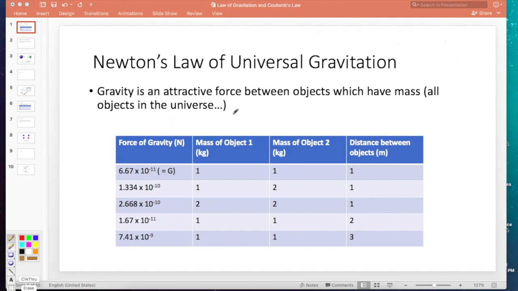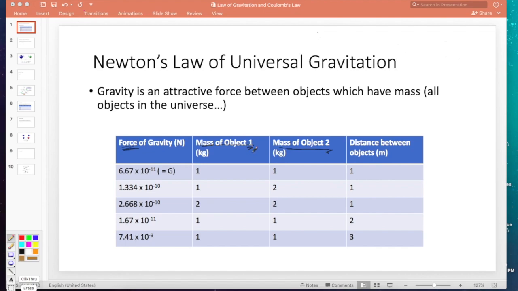So let's say that you are setting up an experiment, and here's some data that you've collected. You're trying to figure out the size of the force of gravity and what affects it. So the force of gravity may be your dependent variable. What does it depend upon? How is it related to other variables? Well, we know from the definition that gravity is an attractive force between masses, and that the object's mass plays a role. So maybe you're going to take the mass of two objects, the mass of object 1, the mass of object 2, and those are some independent variables that you're testing.